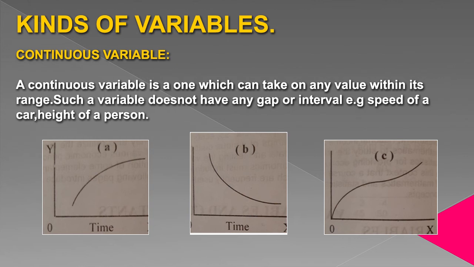If the speed changes from 10 km to 30 km, then speed must pass through all the possible values between 10 to 30. You can see in the graphs, graph A, B and C, all the three graphs are representing continuity of a variable. There is no gap in these graphs. So we can say a continuous variable does not have any gap or interval.